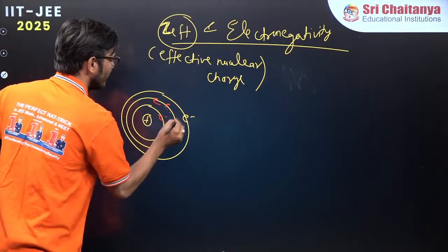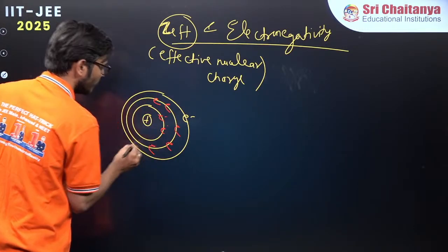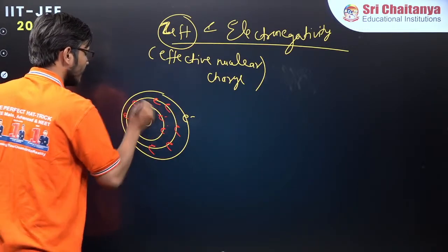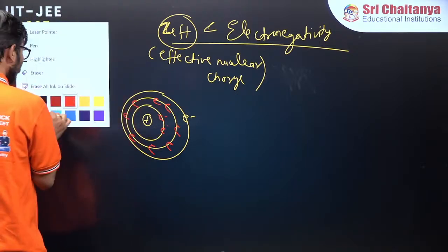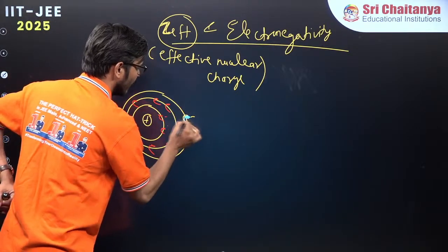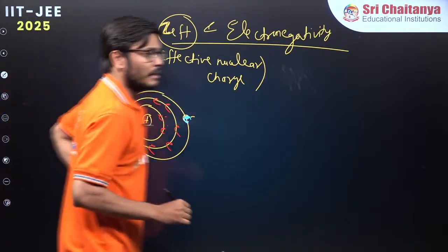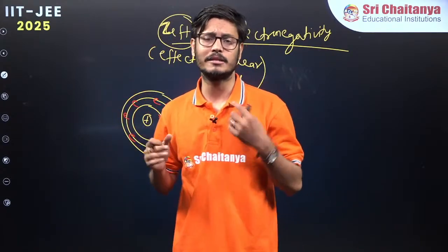In the second orbit, 8 electrons will be there, yes or no? 5, 6, 7 and 8. Similarly, if you go to the next one, again we have so many electrons, right? 8 electrons like that. Now, what is effective nuclear charge?